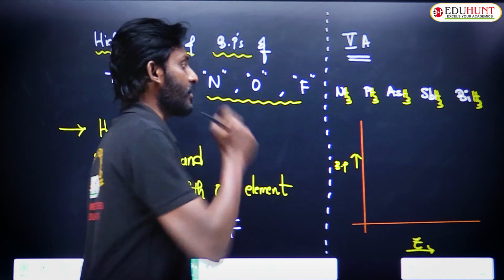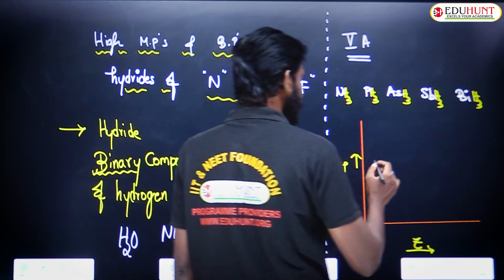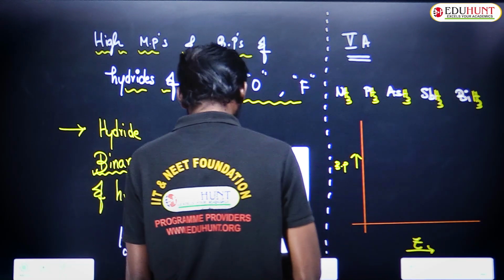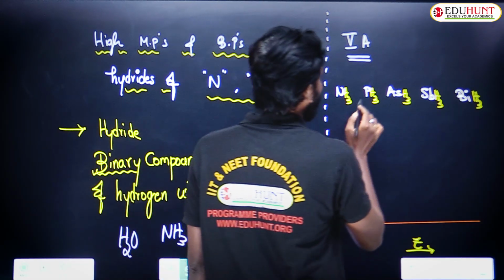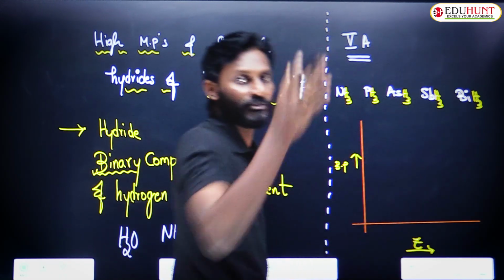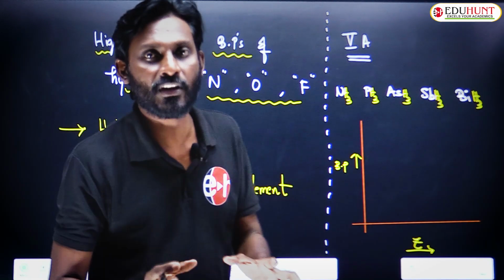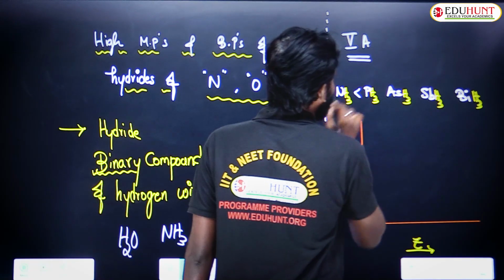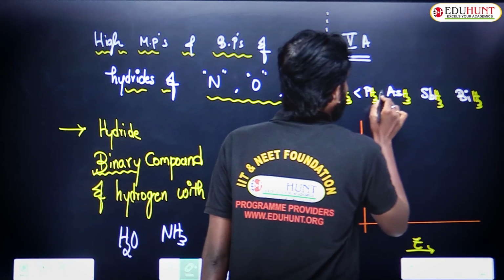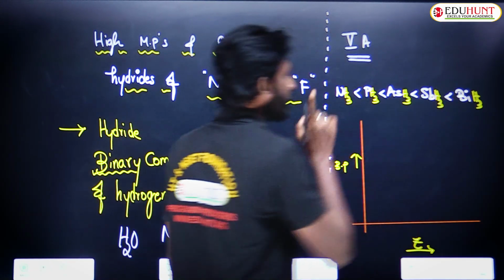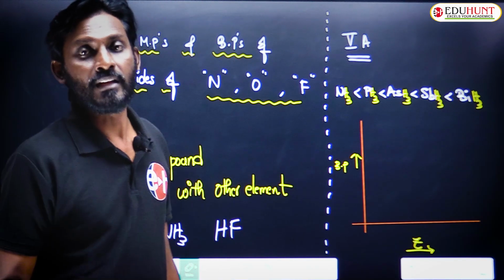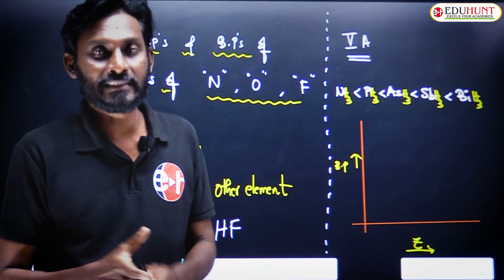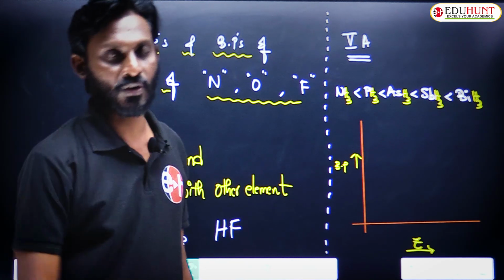Then what is the order you expect? From the molar mass point of view, from the intermolecular attractions point of view, compared to ammonia, phosphine has more boiling point. You expect that. So this is our expectation, based on the molar mass and the resultant intermolecular attractions.